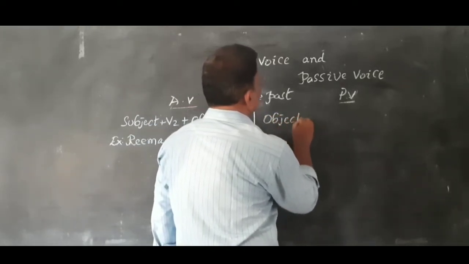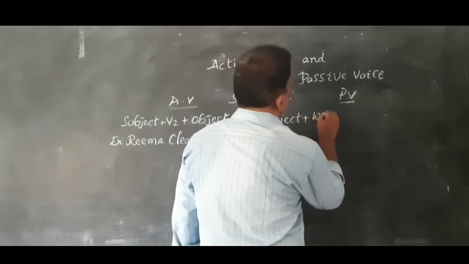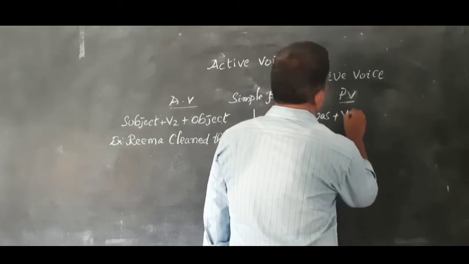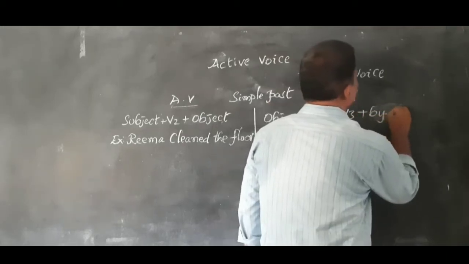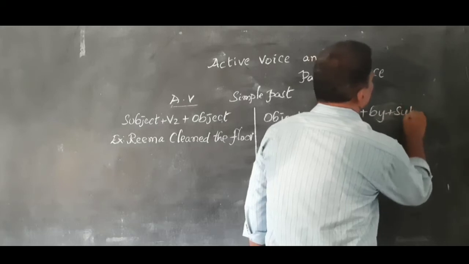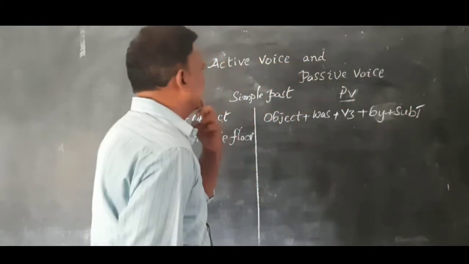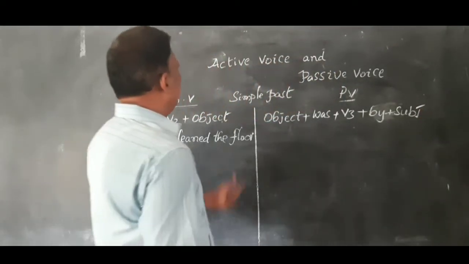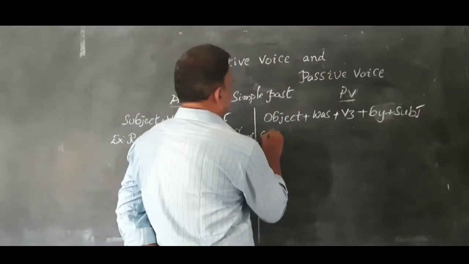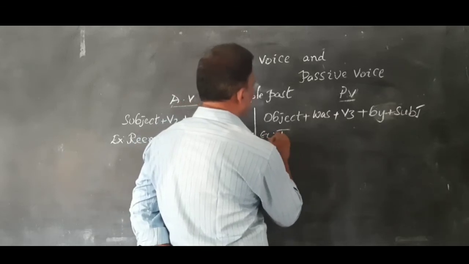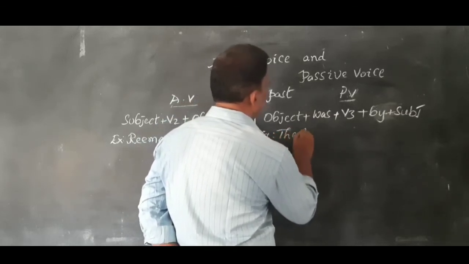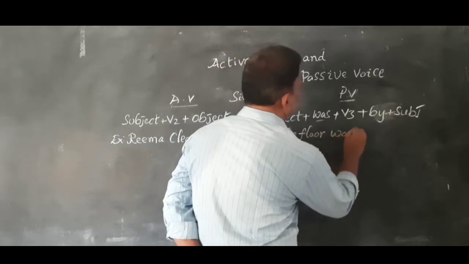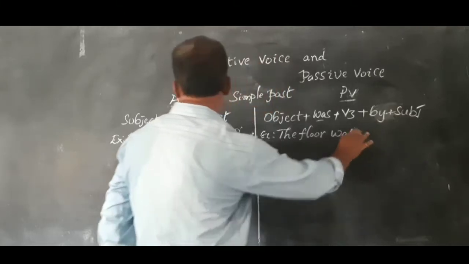Now the structure of passive voice in simple past: object plus was plus V3 plus by plus subject. What is the object in the example? The floor. The floor was, and what is the V3 form of cleaned?